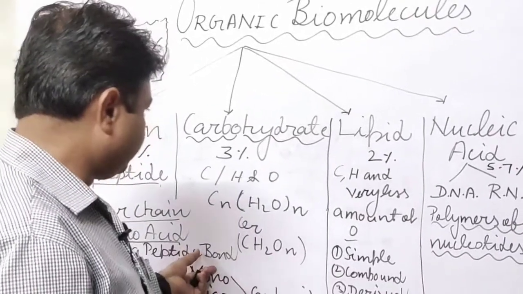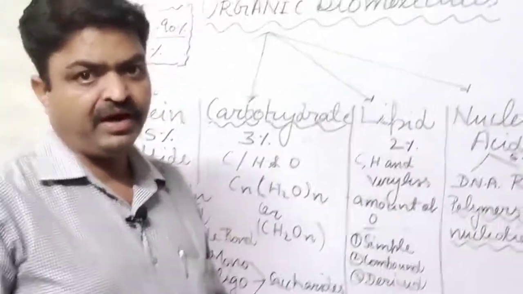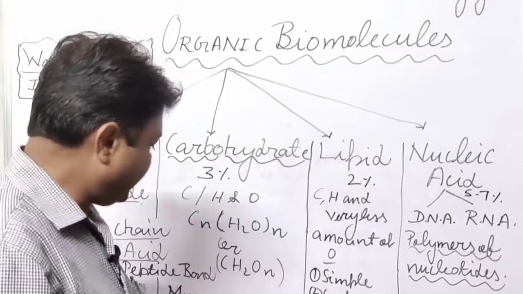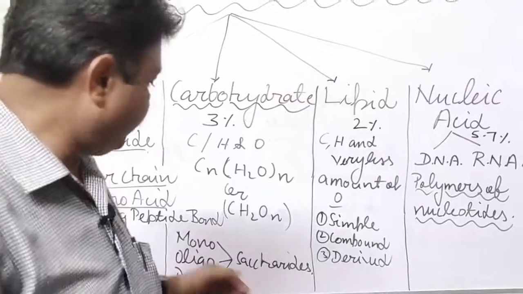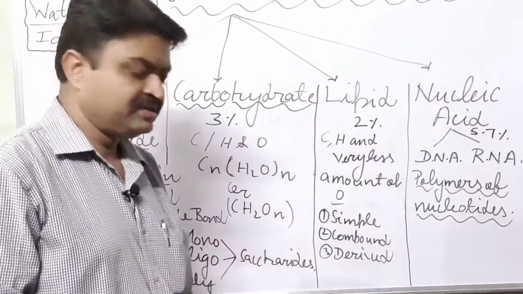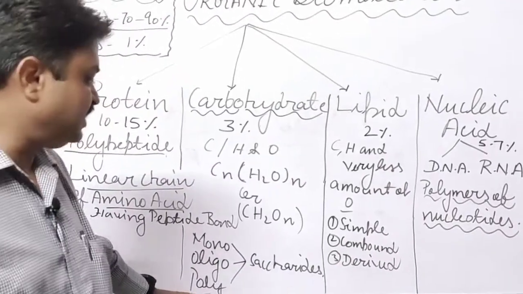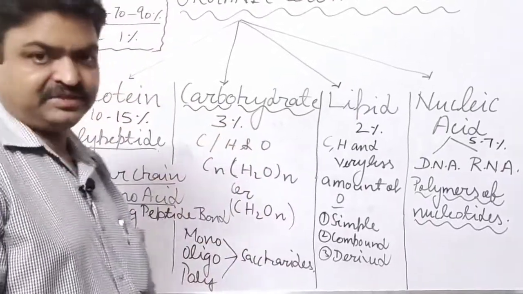Different types of carbohydrates are found according to the chain of sugar, and that chain of sugar is known as saccharide. The first is known as monosaccharide, the second as oligosaccharide, and the third as polysaccharide. About them we will discuss in detail.